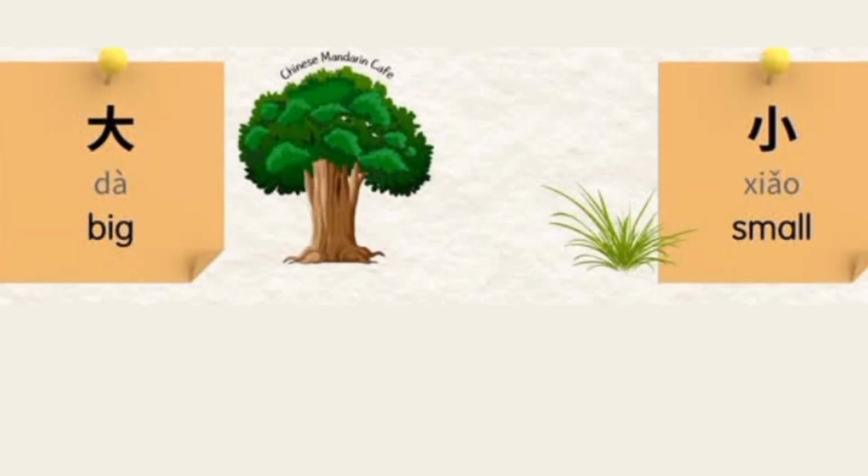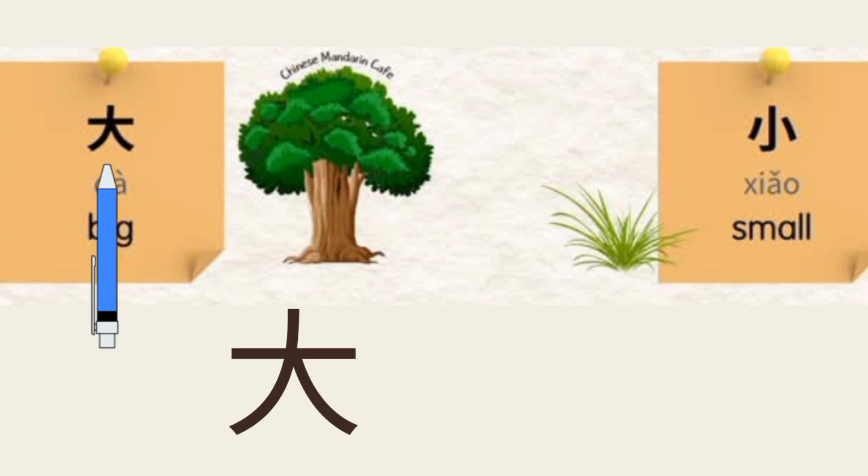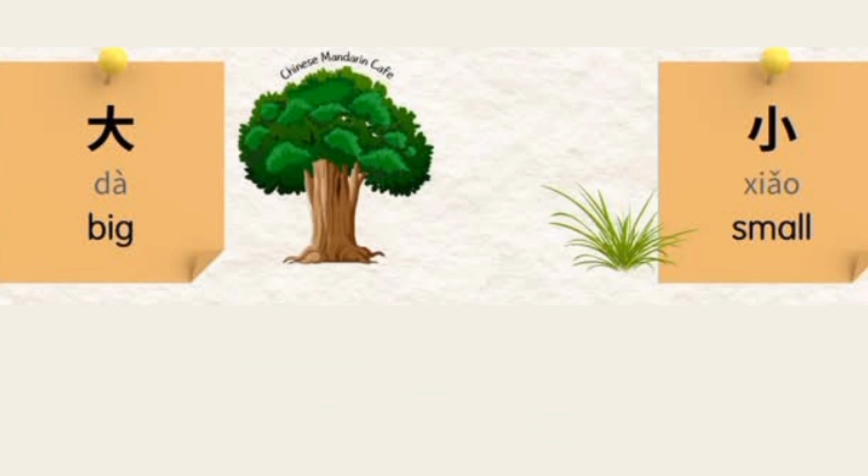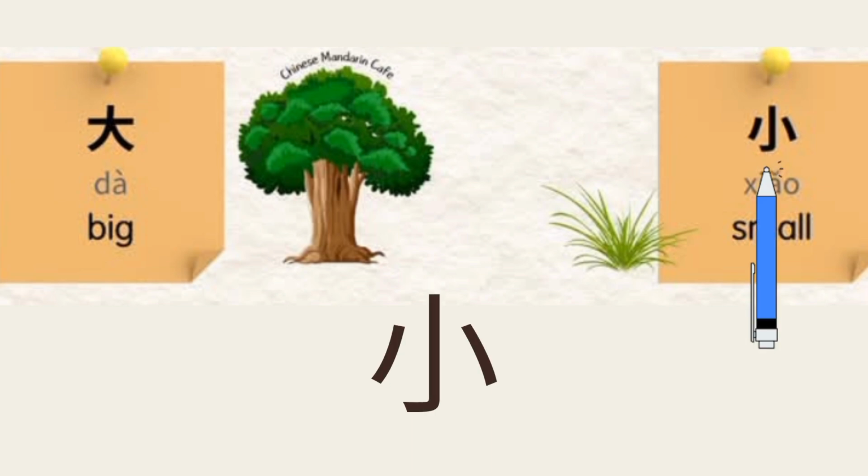First up, we have 大, which means big. Imagine something huge, like a tall tree, that's 大, big. Now, the opposite is 小, which means small.